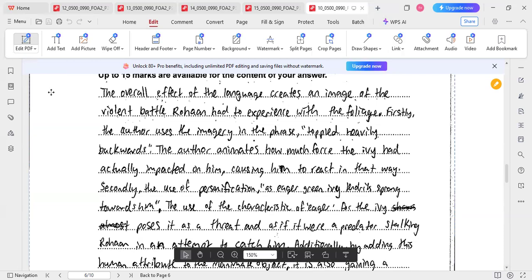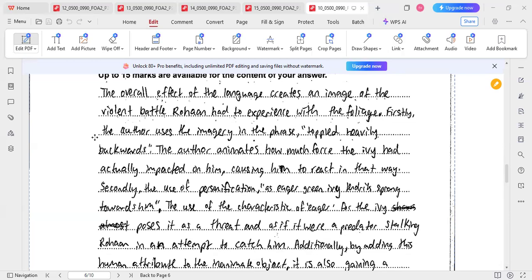Please read the response from here. The overall effect of the language creates an image of the violent battle Rohan had to experience with the foliage.